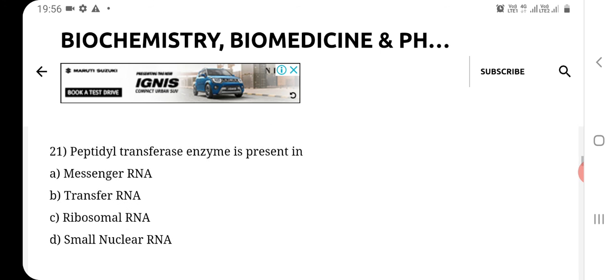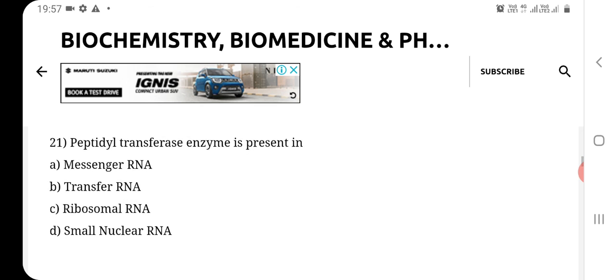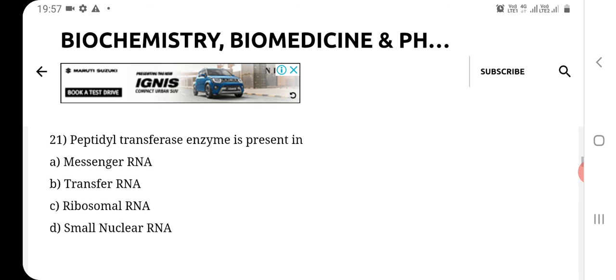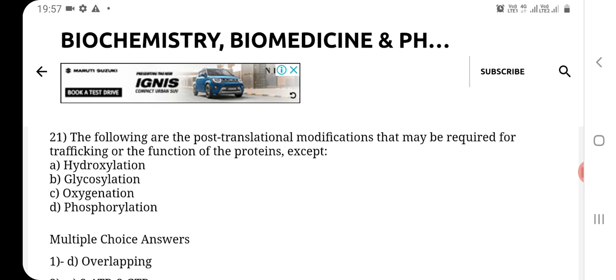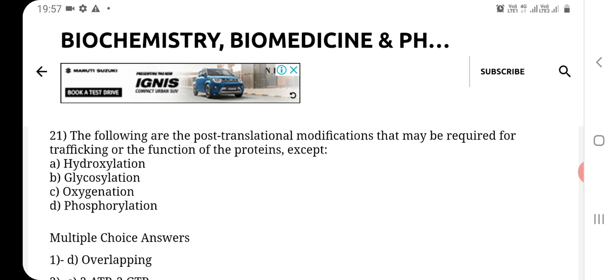Then question number 21. Peptidyl transferase enzyme is present in option A, messenger RNA, option B, transfer RNA, option C, ribosomal RNA, option D, small nuclear RNA. So the correct answer of this question number 21 is ribosomal RNA. So that peptidyl transferase enzyme is present in ribosomal RNA molecule. This is the last question of this lecture, that is question number 21.